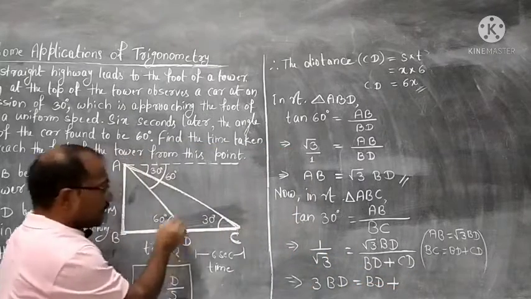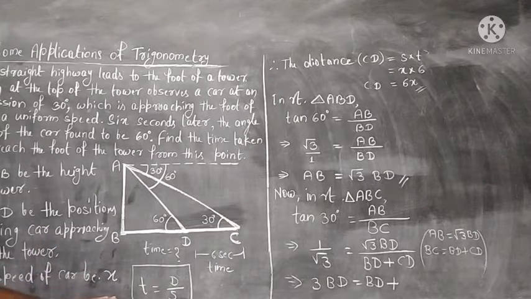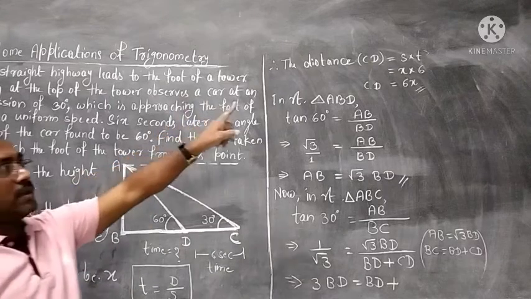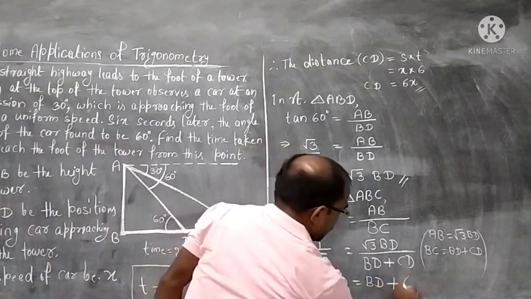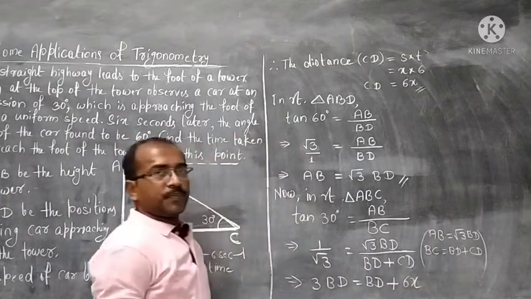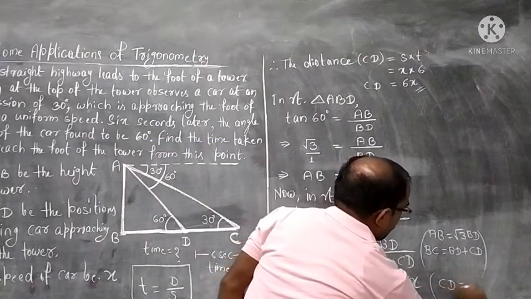CD we have calculated. What I was telling you, the important part of the solution, using this distance, time and speed relationship, the speed of the car be x, so distance CD will be 6x. So this CD is 6x. We can mention it here also, that is all for our own reference.